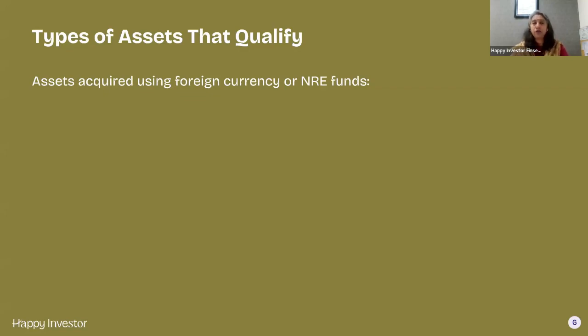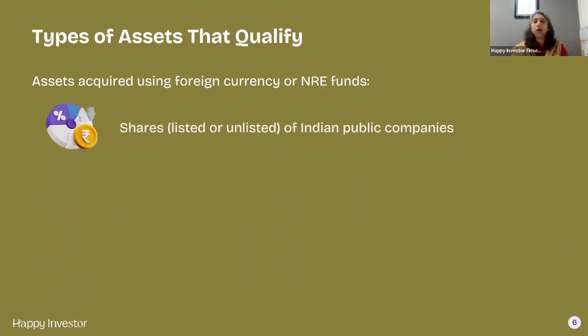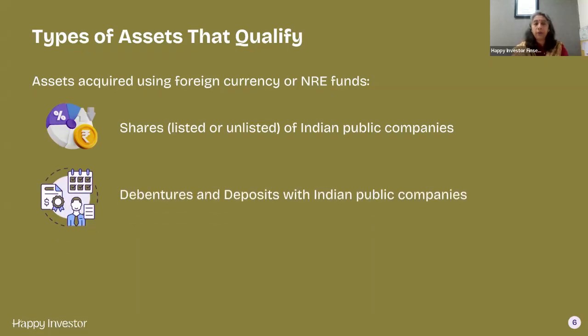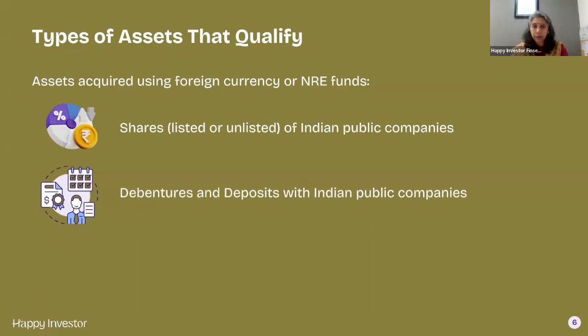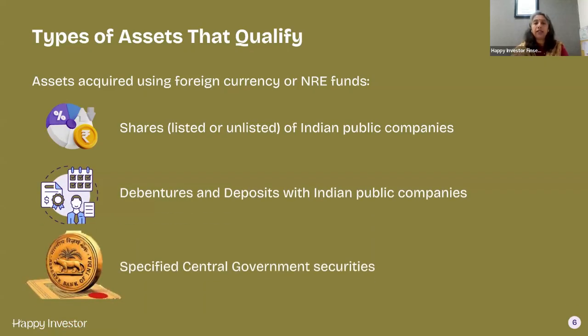Assets acquired using foreign currency or NRE funds, as stated earlier. Some of them are listed or unlisted shares in an Indian public company, debentures and deposits with Indian public companies, and specified central government securities, which the government will release as and when they open.